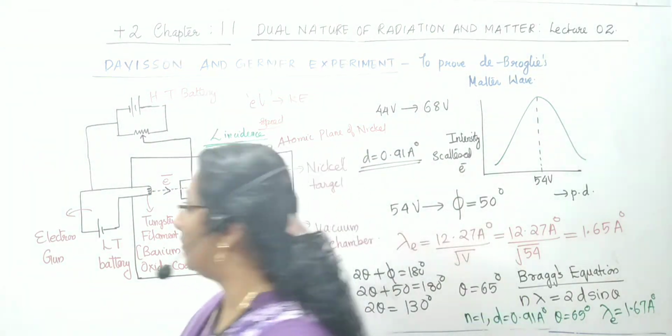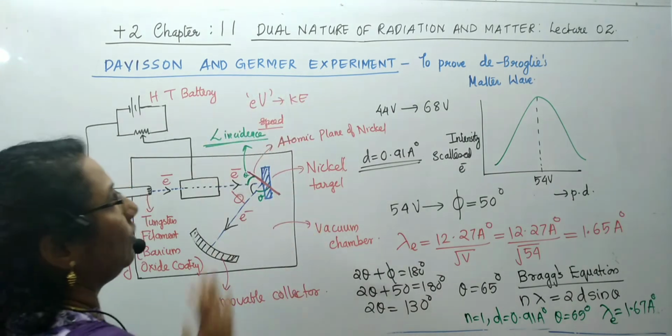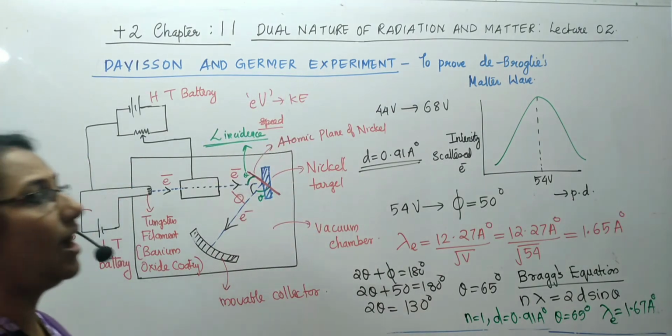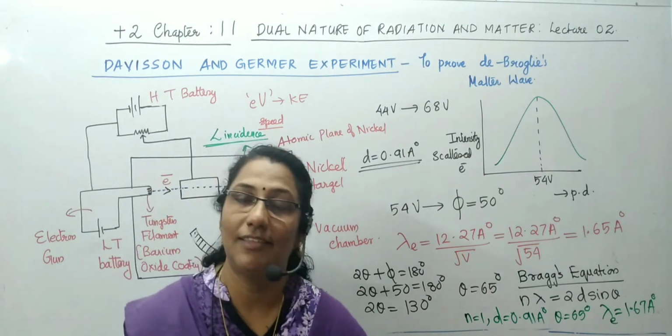So this was the topic which we had to discuss in this chapter: dual nature of radiation by the photoelectric effect, and dual nature of matter by considering de-Broglie's concept. So we have completed the topic.